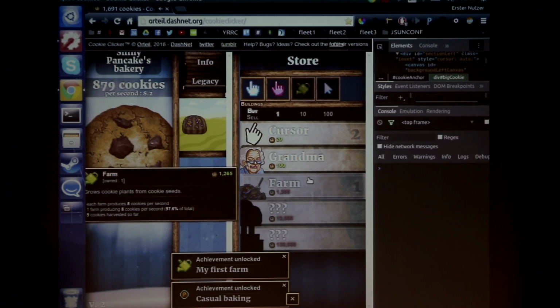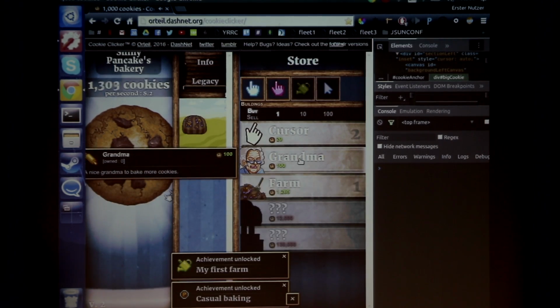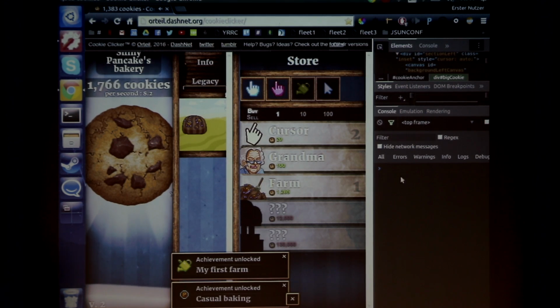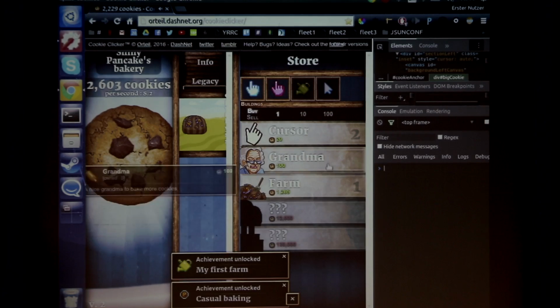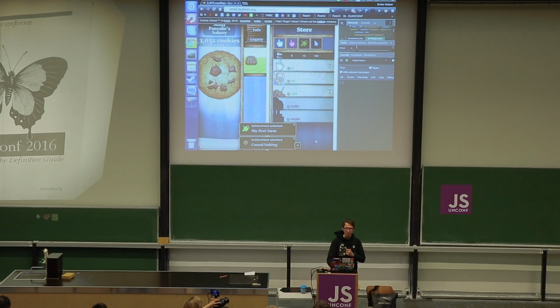But yeah, the achievements are popping all over this place. I'm so good I get all the achievements. And now I can buy a farm directly without having to have a grandma. But you can imagine there's quite some objects here, and the list grows and grows. It only shows you the next two.